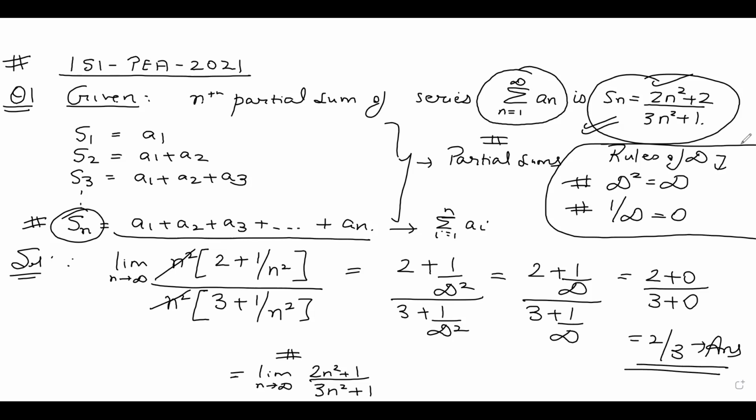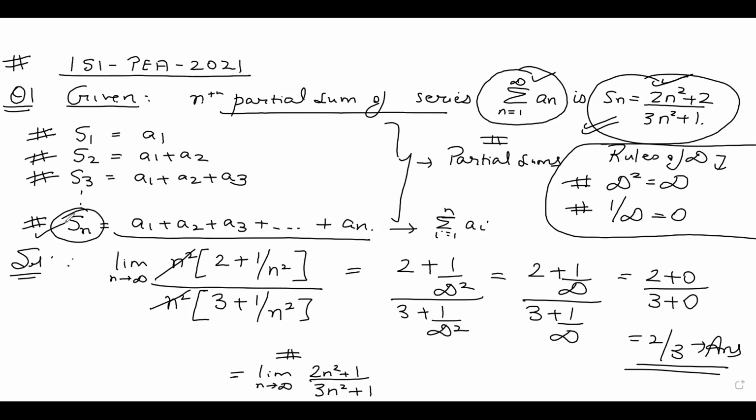So I am revising the question again. We were given that the nth partial sum of this series was equal to this. So this is the sum S1. This is the partial sum when you only have A1. S2 is nothing but A1 plus A2. S3 is nothing but A1 plus A2 plus A3.